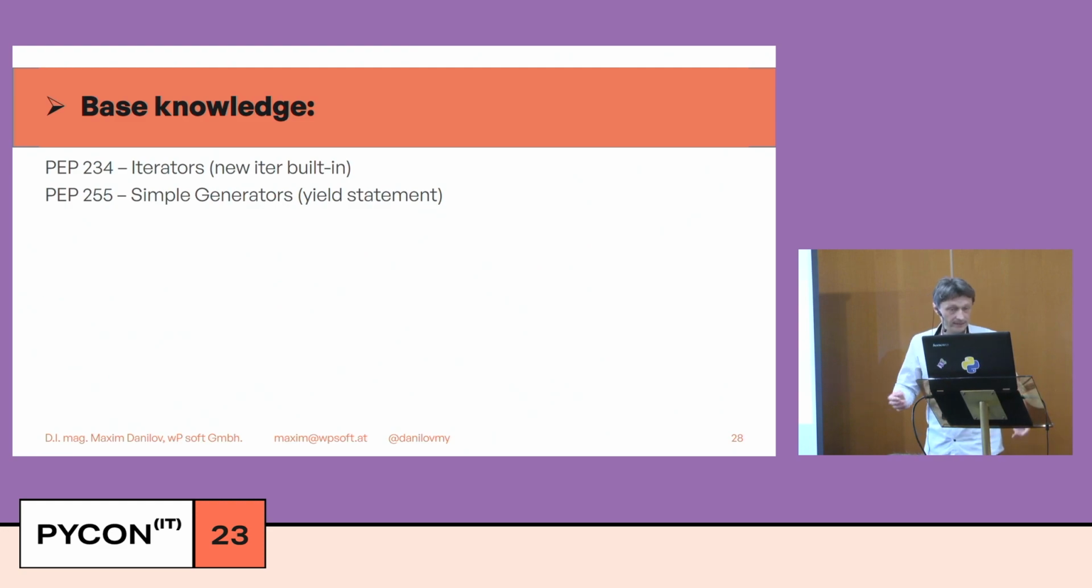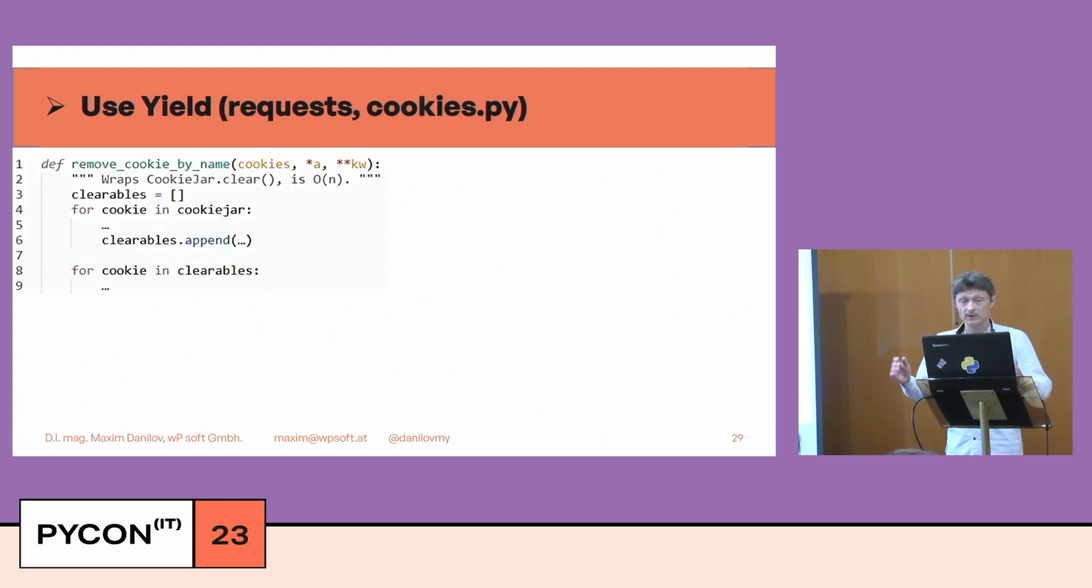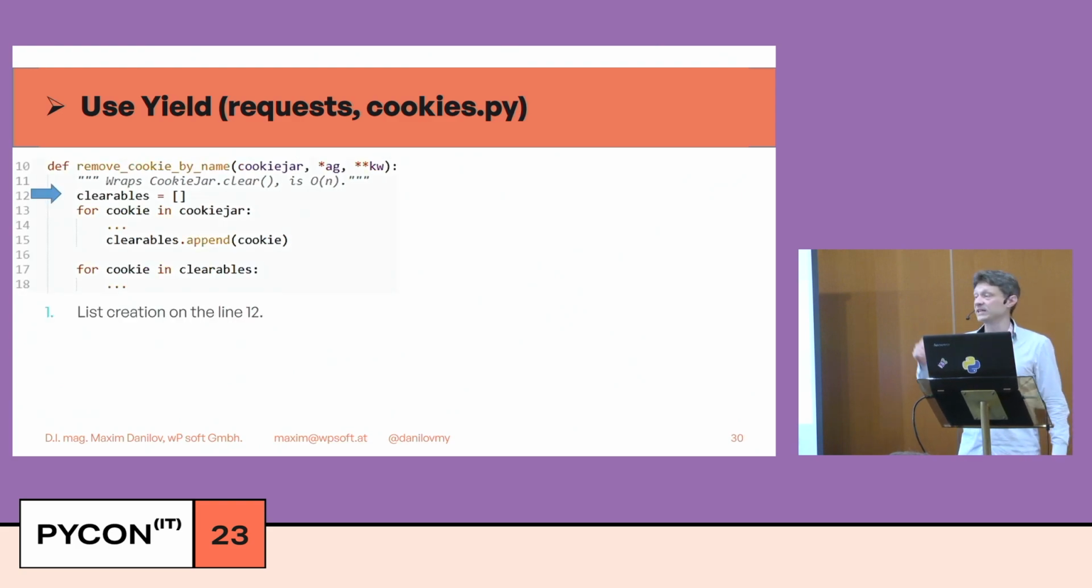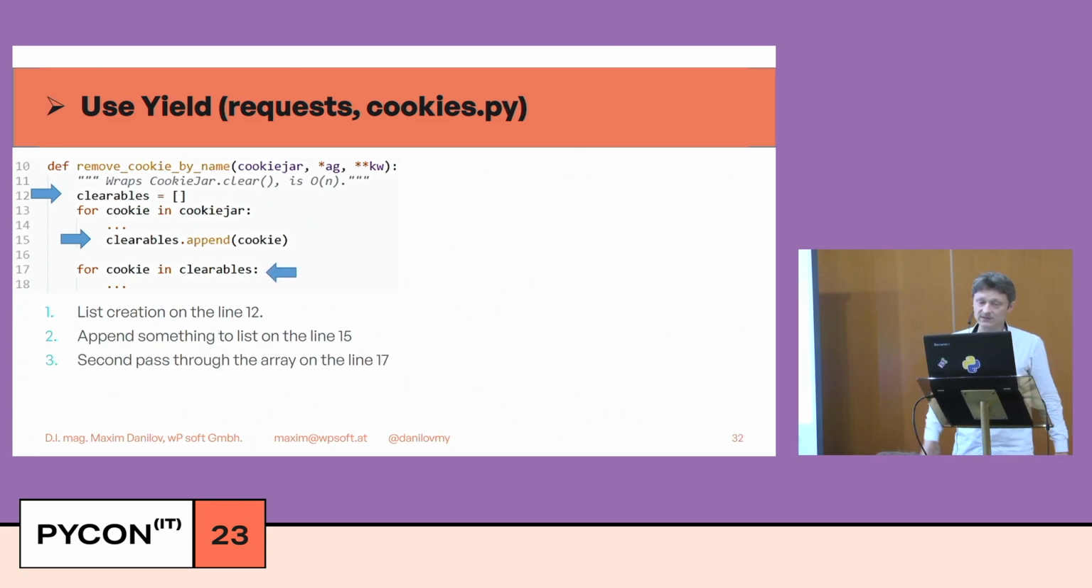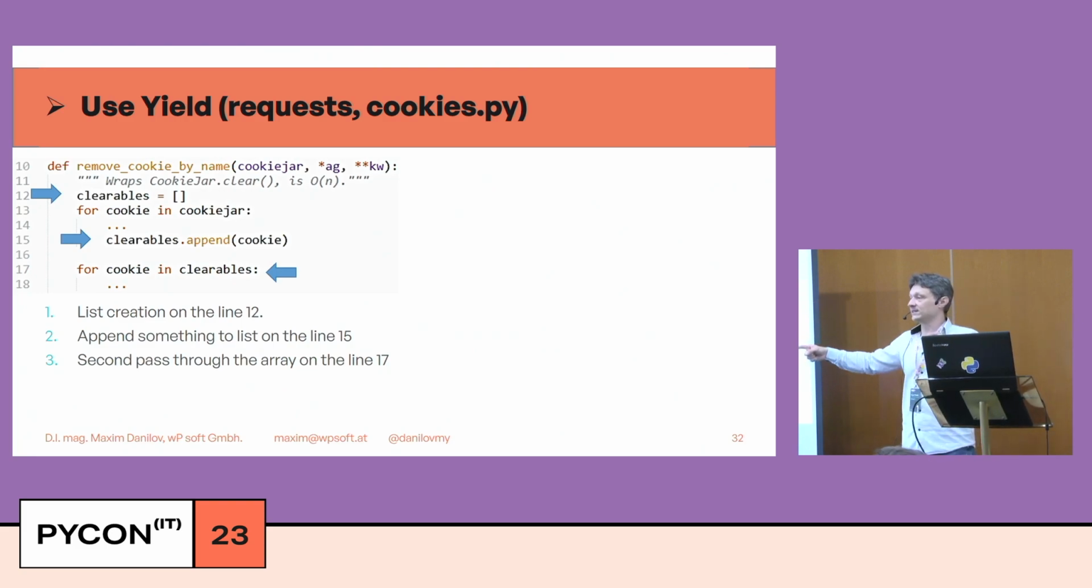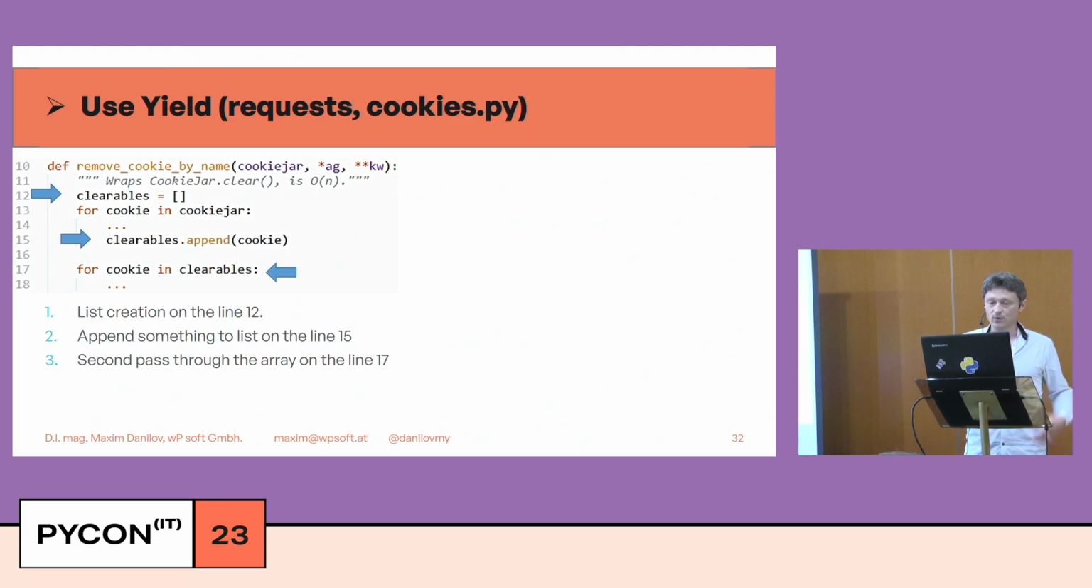And the next important information: simple generators with the yield statement. For example, we have in requests cookies.py a function that starts on every request. What does this function do? It creates an empty list. After that, it appends something to this list. And after that, it goes through this list, completely unimportant movements.